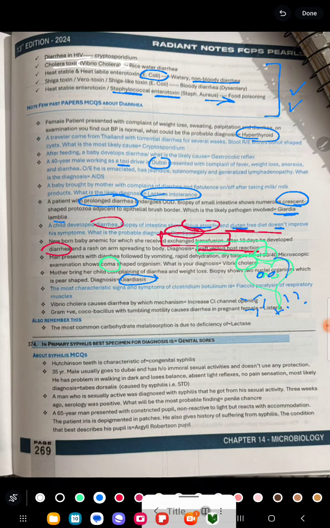Clear? The next is the most characteristic sign and symptom of Clostridium botulinum toxin is